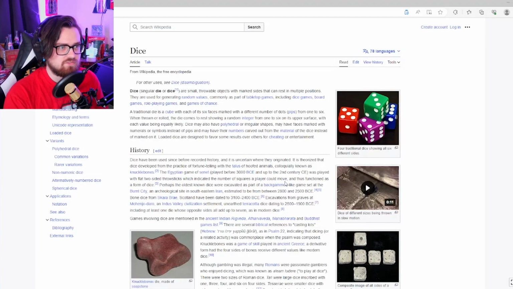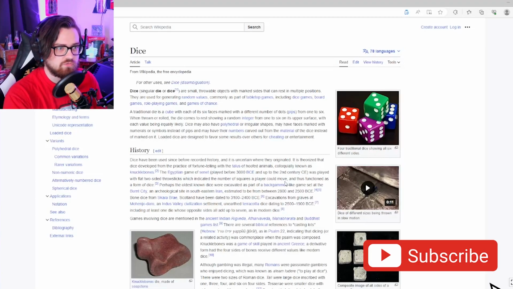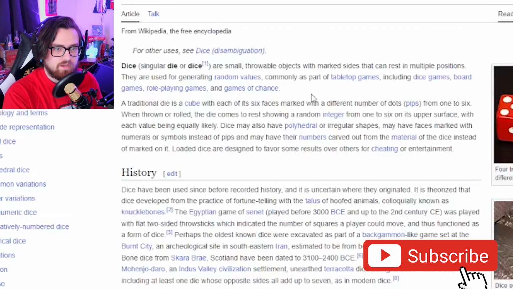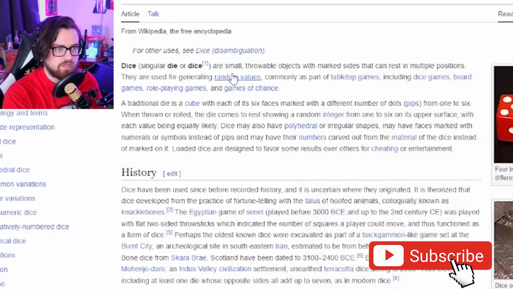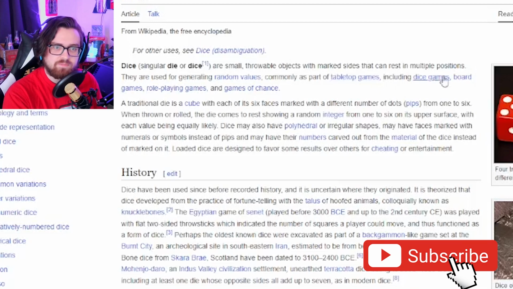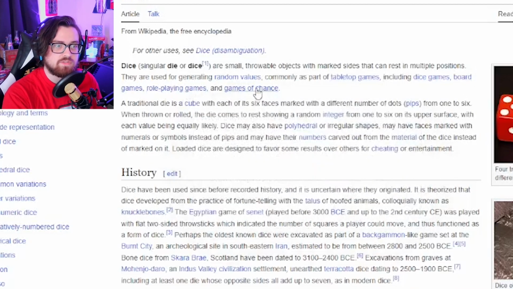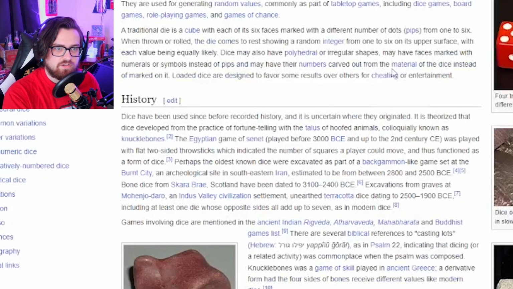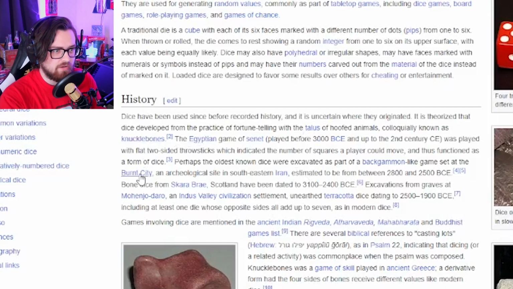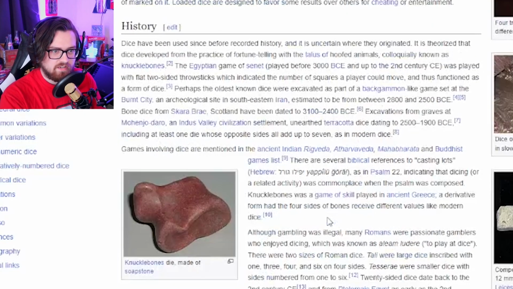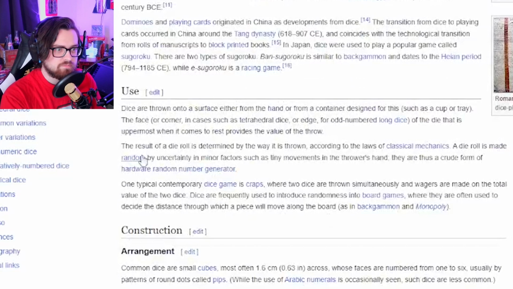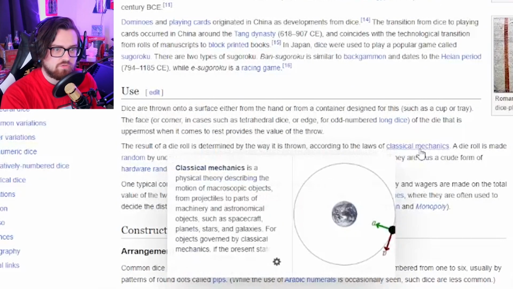Let's find the words that might lead us to the iPod here. All right, so random values, tabletop games, dice games, board games, role-playing games, and games of chance. Huh. Material, cheating, Talus, the Egyptian. Wow, there's a lot of things here. Use, classical mechanics.